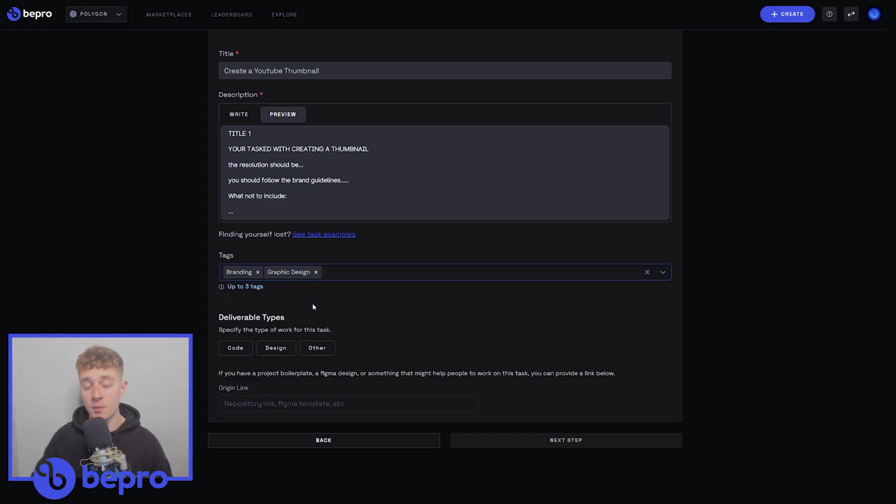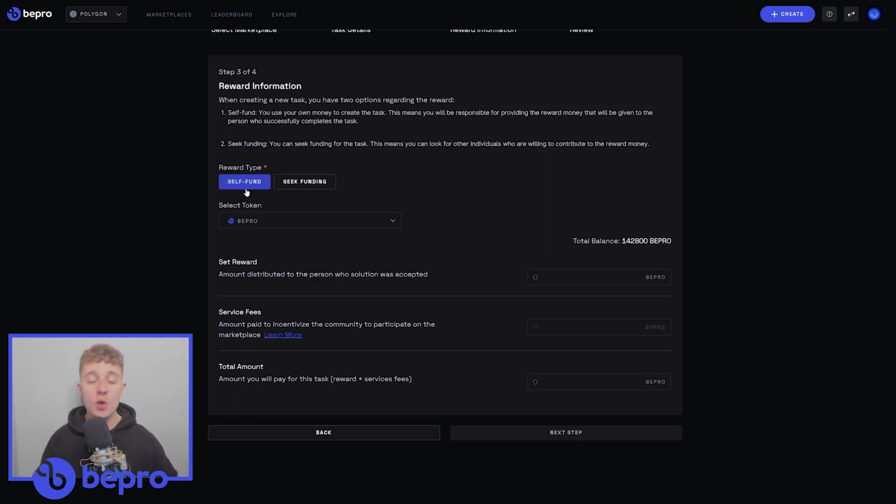Then, on the deliverables tab, make sure you select the relevant option. And then finally, if there's any relevant links that would help participants work on your project, for example, like a Figma template or a Google Drive link, then be sure to also include it here in this very bottom section on the page.